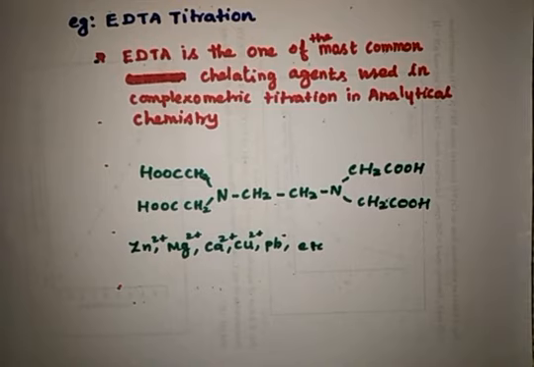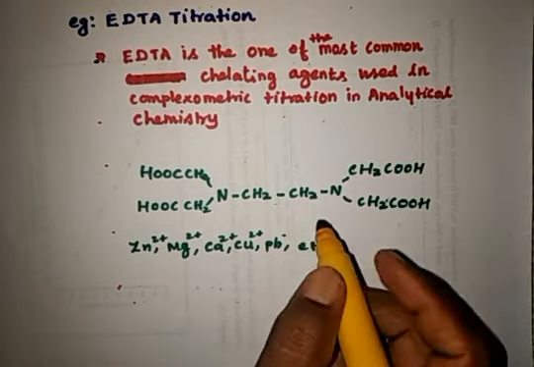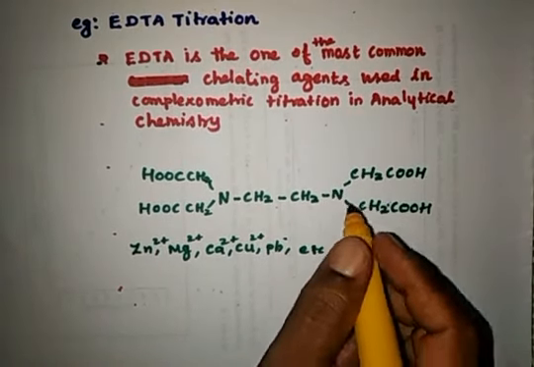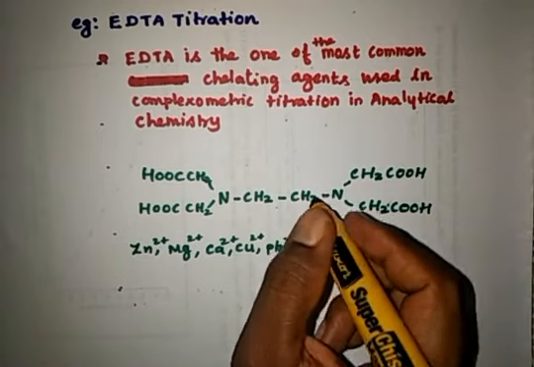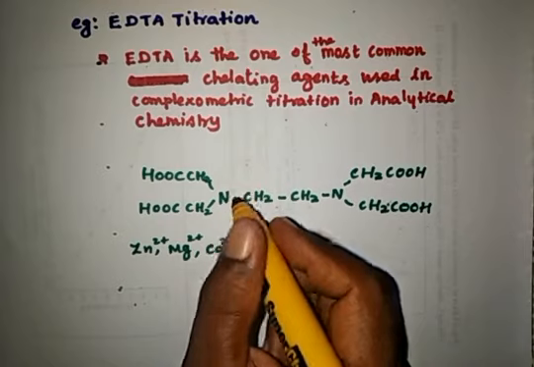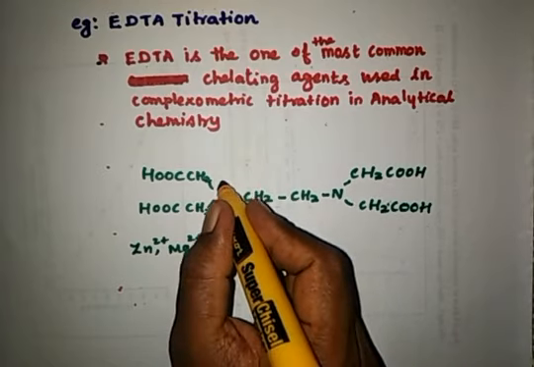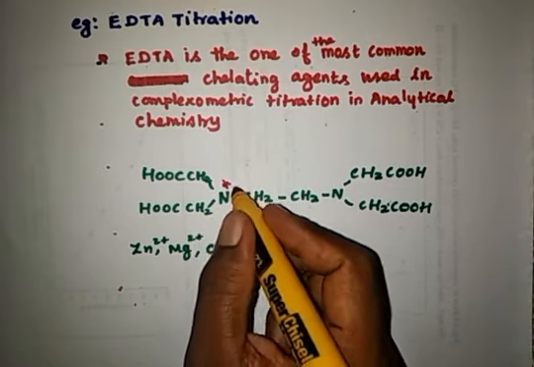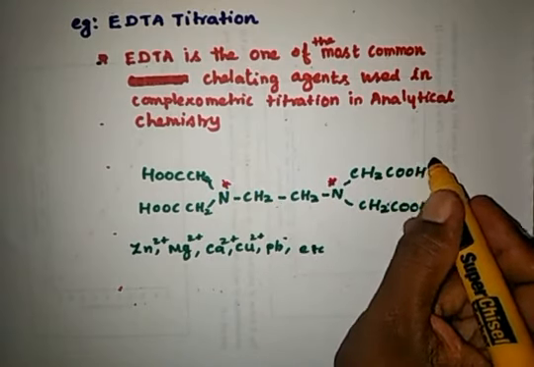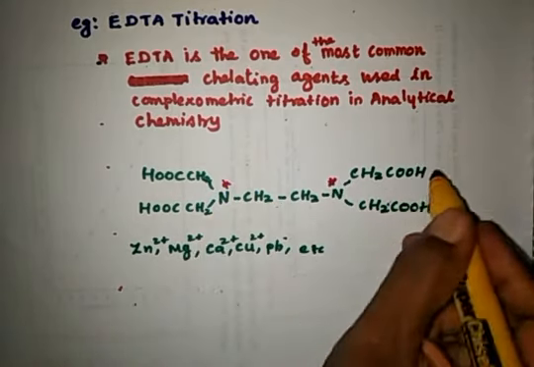Now we shall briefly discuss the structure of EDTA. EDTA is a six-coordination compound. This is a hexadentate ligand. It donates lone pairs of electrons from the two nitrogens and from the four acid groups.